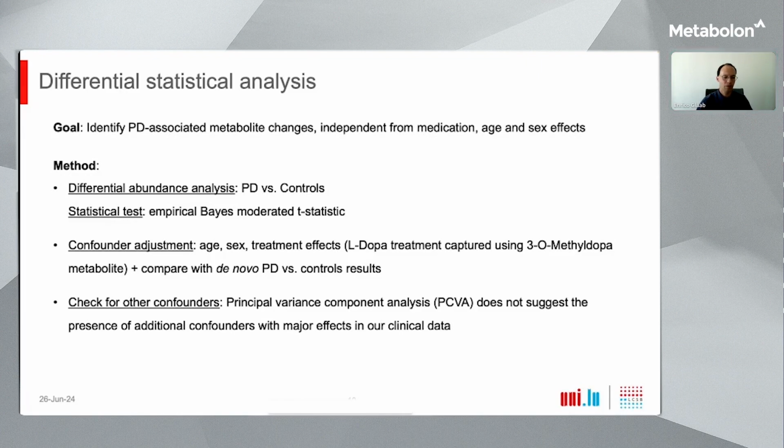In addition, we compared the statistical results for treated patients with those for the subset of untreated de novo patients to ensure that we obtain reliable treatment-independent results. Finally, we checked for other possible confounders in our clinical data by performing a principal variance component analysis, and this analysis did not suggest the presence of any additional confounders with a major effect in our data.